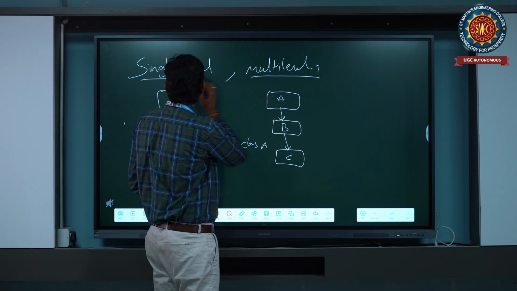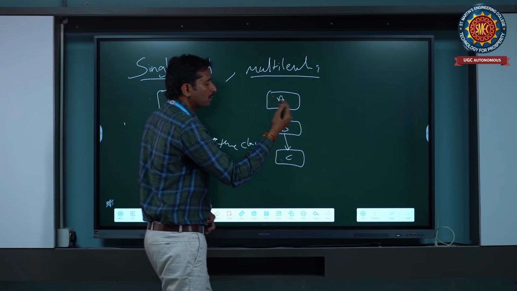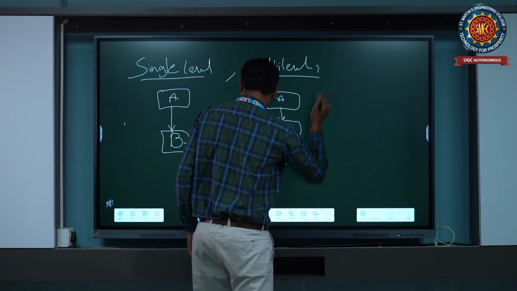This is multi-level. Now we will see multiple inheritance.